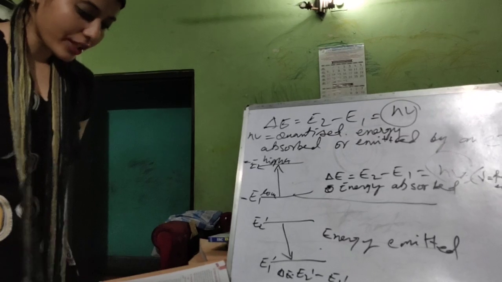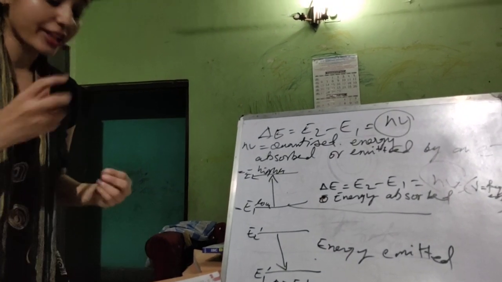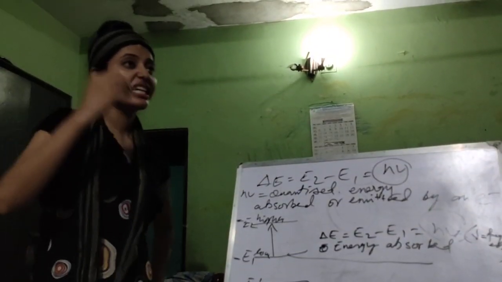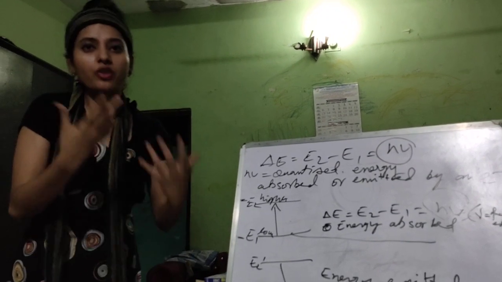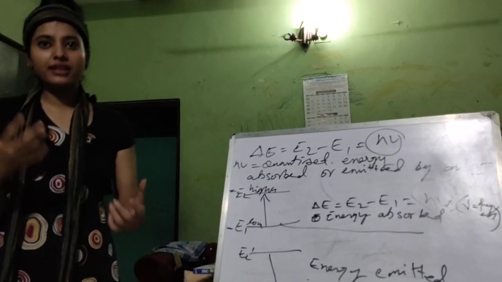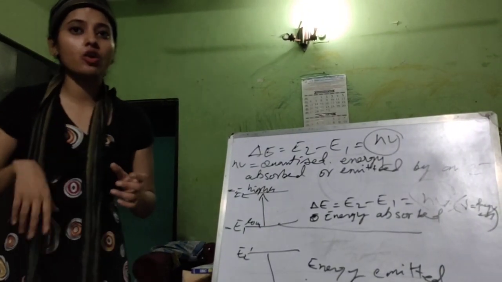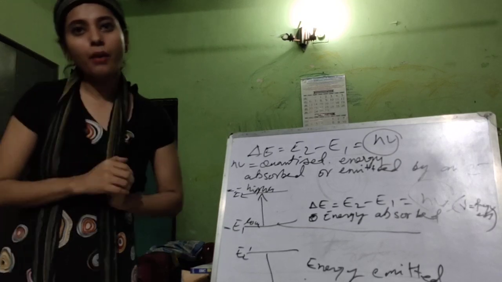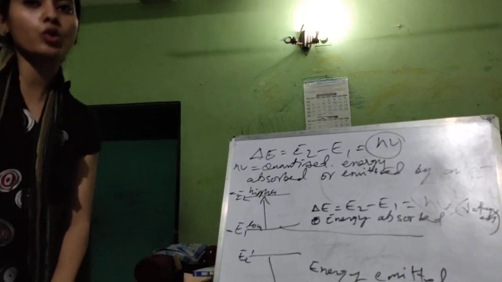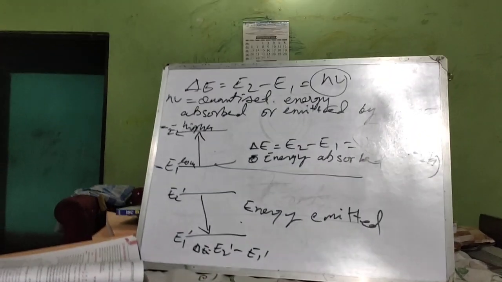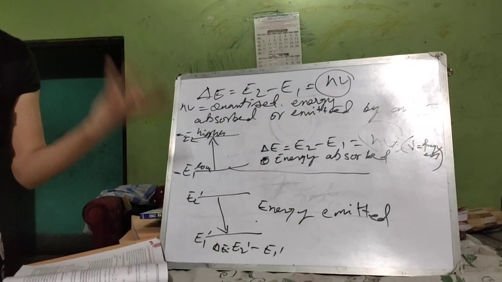Thus, it is possible only when an electron absorbs radiation of a particular frequency. It means that this amount of energy which is being absorbed or emitted by the electron is only possible when it is absorbing a fixed, particular frequency. All frequencies it cannot absorb. In that case, it won't be fixed.